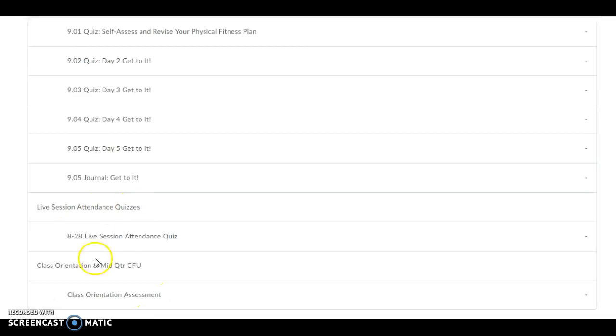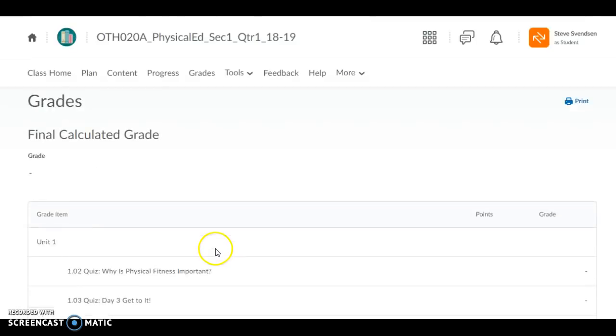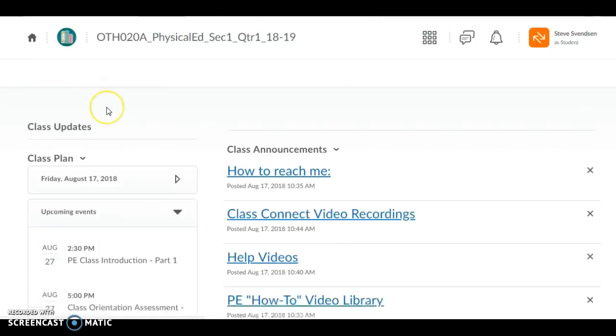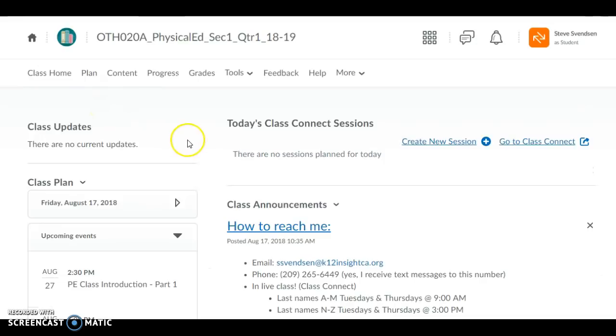So, live session attendance quizzes and class orientation. The quiz for the video you're watching right now will be right here at the bottom. So that answer is grades, for the grades tab. Next question: all assignments can be found in the blank tab, the content tab right here.